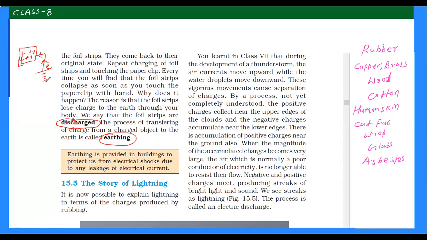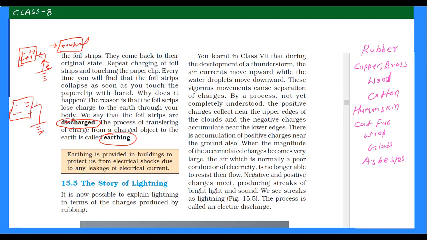So by doing earthing, what happened? Earth makes any object neutral by sending electrons from earth to that object, or by accepting electrons from that object. So if you connect a positively charged object through earth, then electrons will flow from earth to that object, and that object becomes neutral. But if you connect any negatively charged object with earth, then what happened?